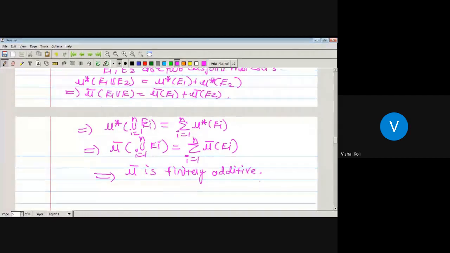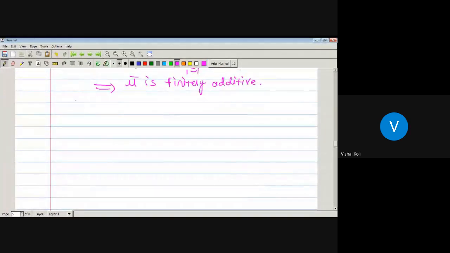Now let capital E be equal to the union over i running from 1 to infinity of Ei. Here we have proved that curly B is closed under complementation, closed under finite union, and phi is a member of curly B. Now it remains to check whether it is closed under countable union or not. For that we have taken Ei to be a collection of disjoint measurable sets and defined E as the union over i from 1 to infinity of Ei, where each Ei belongs to curly B and is disjoint.